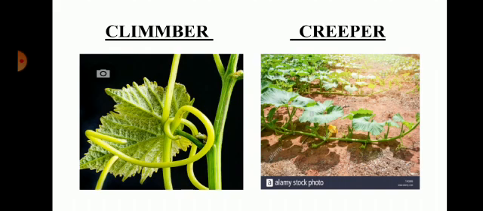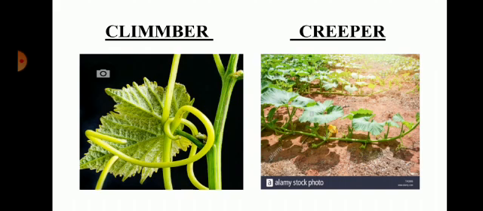Then on the basis of their life cycle, there are another three types of plants: annual plants, biennial plants and perennial plants. Annual means plants whose life cycle is completed in one season. They are generally herbs. Example, wheat and mustard.